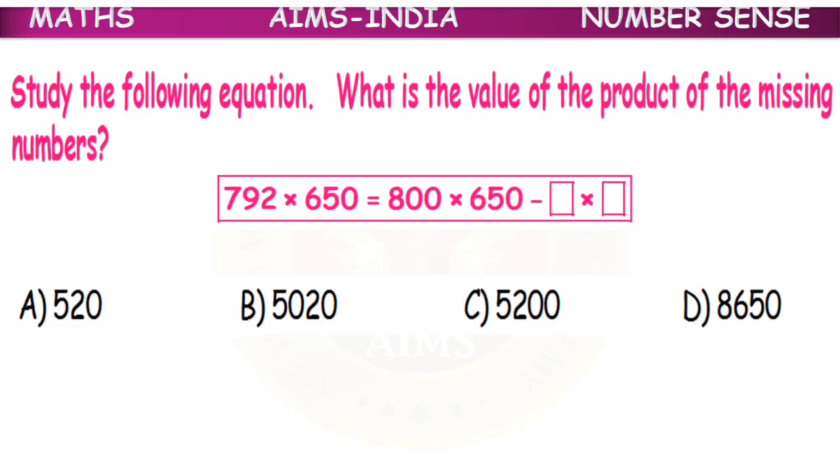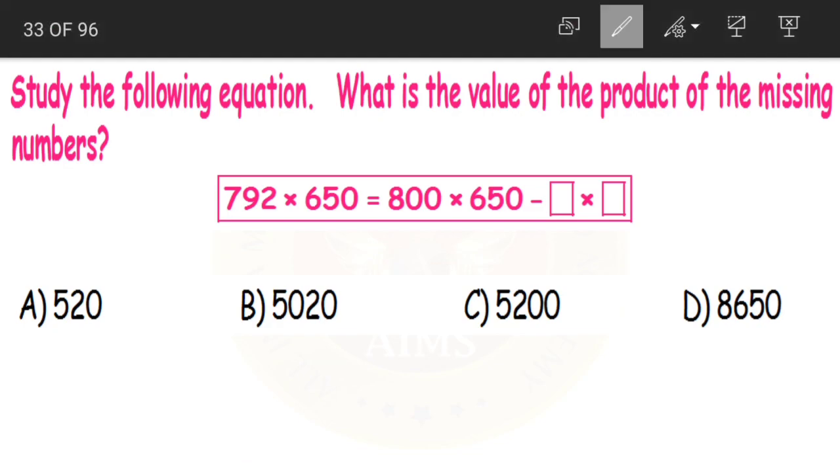Next question. Study the following equation. What is the value of the product of the missing numbers? Now what should we find out? We should find out the value of the product of the missing numbers. 792 into 650 is equal to 800 into 650 minus dash into dash.